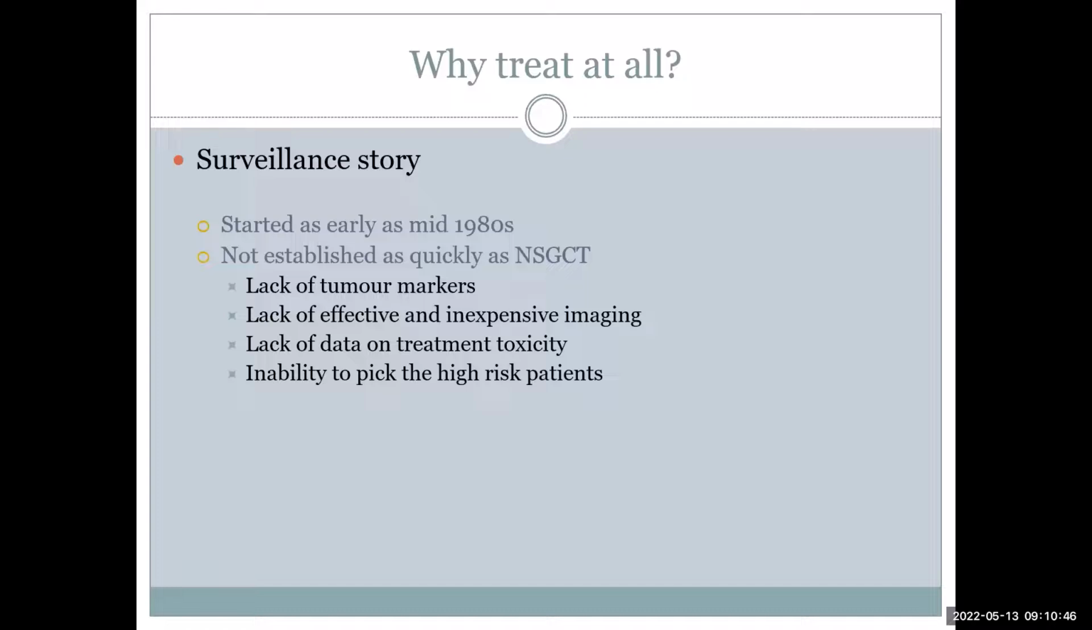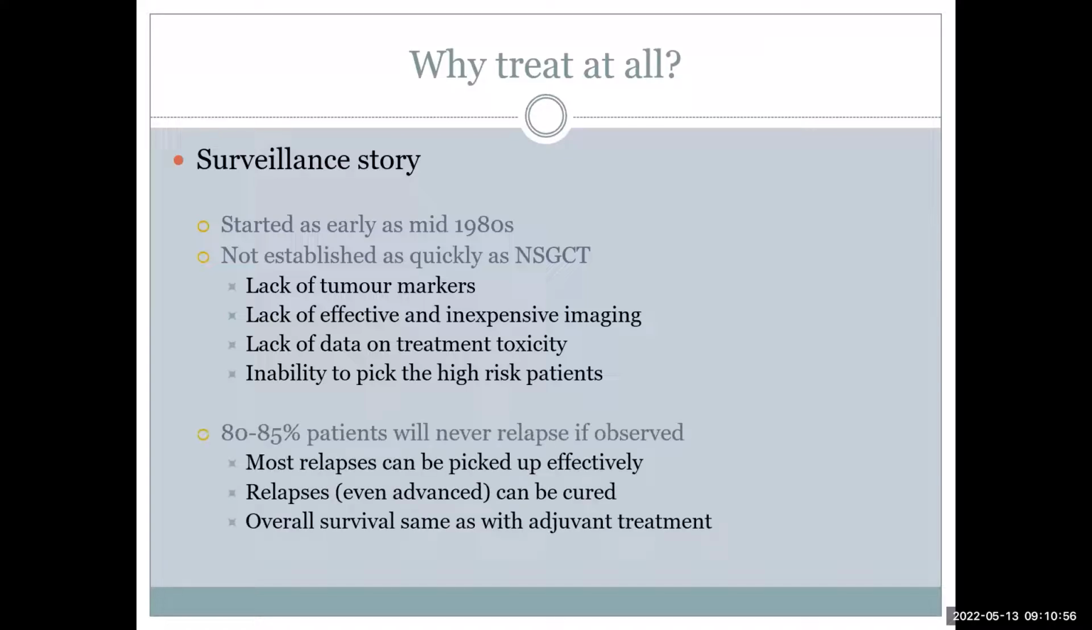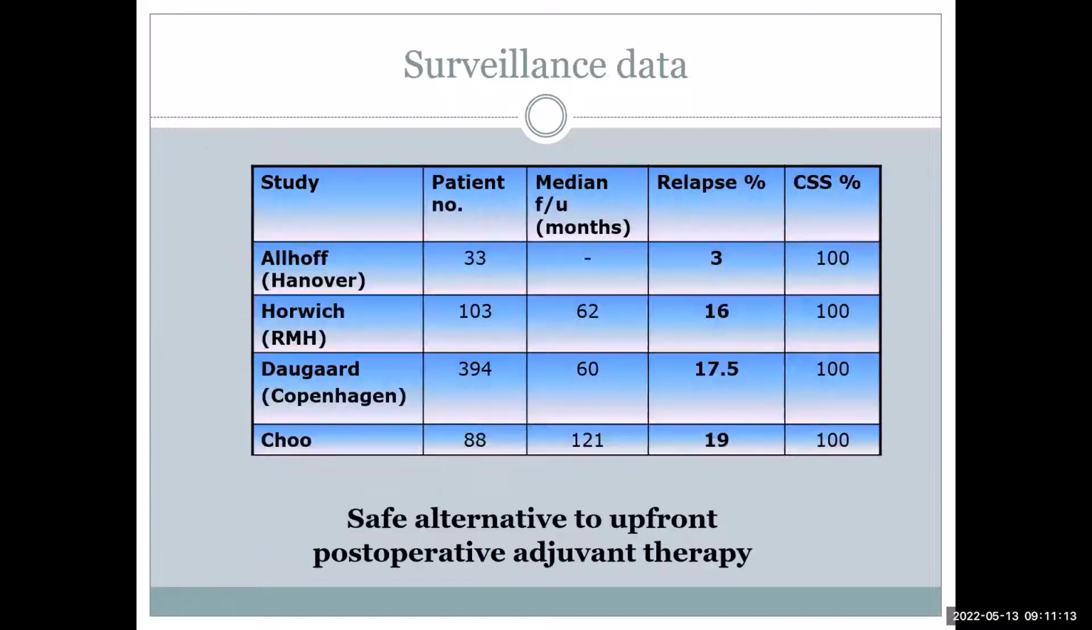The only thing is that those patients will require more strict follow-up, and defining the high risk versus low risk, as we discussed in NSGCT. So why are we discussing surveillance? Because, as we have seen, even if we do the orchidectomy alone and don't do anything, 80 to 85% of the patients will not relapse. That means the treatment is required for only 15 to 20% of patients, and we are overtreating the rest, the 80% of patients. So is there any way to differentiate between high risk and low risk?